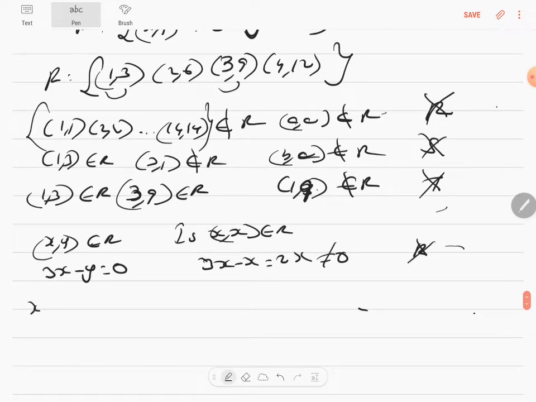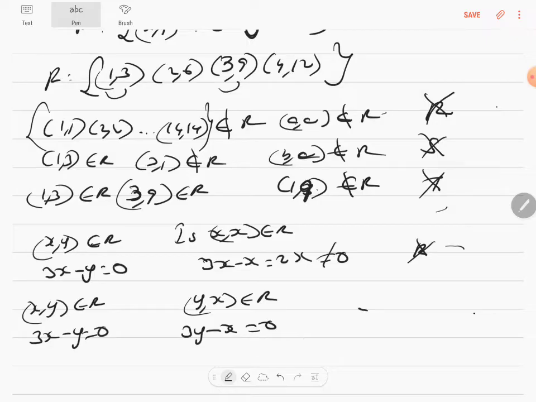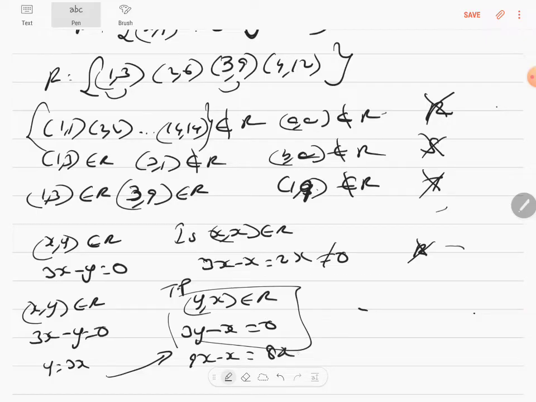Next, x comma y is an element of R by the relationship 3x minus y is equal to 0. Will y comma x be an element of R? Which means 3y minus x is equal to 0 is what you're going to check. This is to prove. Correct? But look at this. You know y is equal to 3x. On substituting back here, what do you get? 9x minus x is equal to 8x, and again it can never be equal to 0. So from here you substitute and say that it can never be equal to 0, therefore